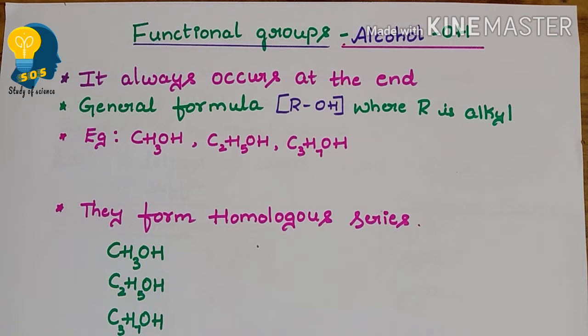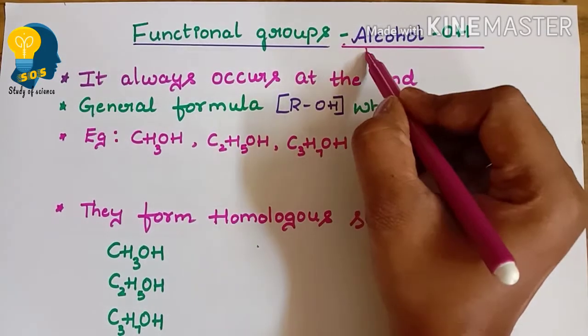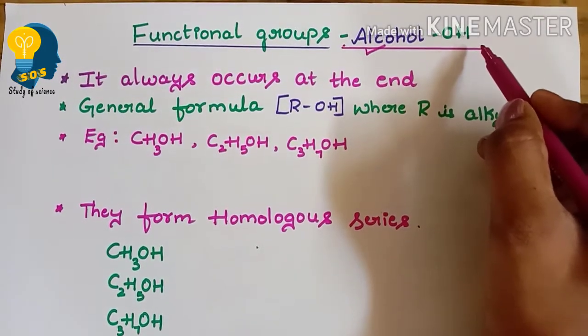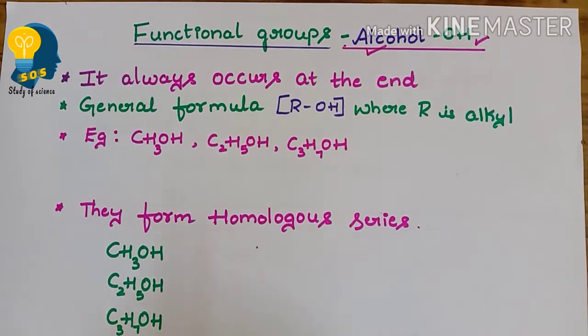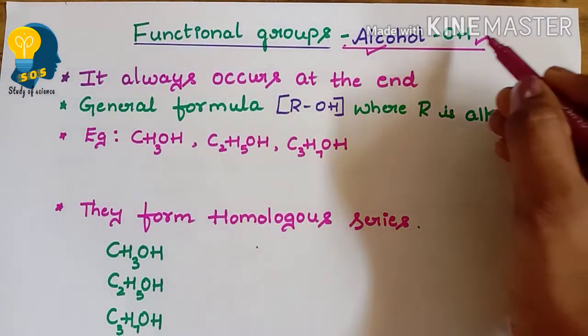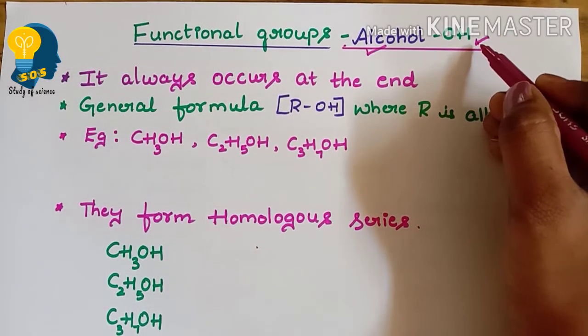So in this session, let us understand the first functional group, that is alcohol. The alcohol has the suffix OH. That means whenever we write the molecular formula for any organic compound that contains alcohol, that molecular formula will end with OH.